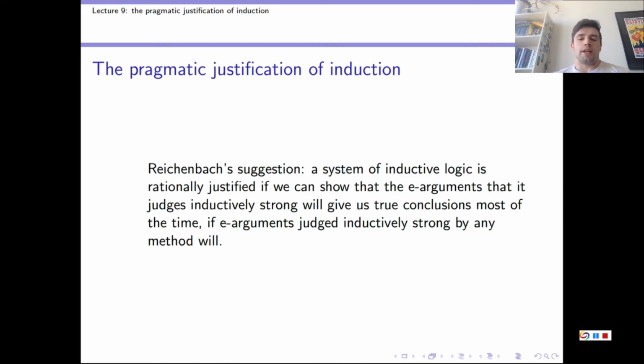And the point here is that just like Hume argued, it's impossible to show that any inductive method will be successful, but it is possible to show that if any inductive method is successful, then scientific induction will also be successful. And this, for Reichenbach, is enough to justify scientific induction. Because, right, we do in real life make predictions about the future. So we must be using some system of induction.